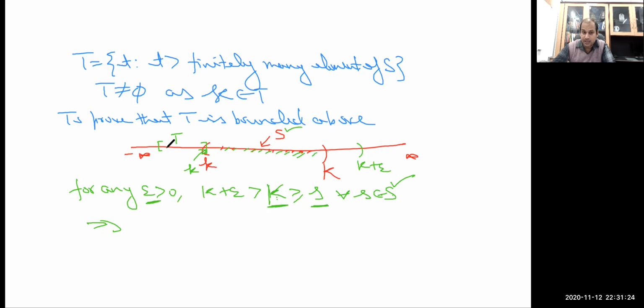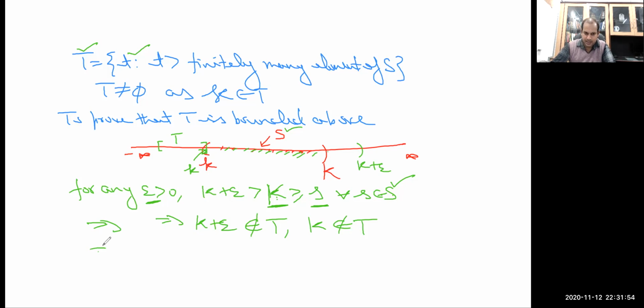So this implies that K will not be inside T, because as per our construction, T is the collection of all those elements which are greater than only finitely many elements of the set S. So K plus epsilon does not belong to the set T, and similarly K will also not belong to T, because it is greater than infinitely many elements of the set, in fact every element of the set.